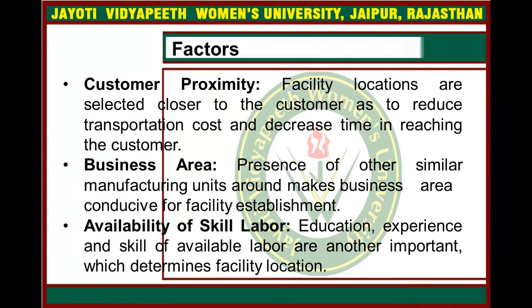In this, facility locations are selected closer to the customer so as to reduce transportation cost and decrease time in reaching the customer. The second one is the business area. In this, presence of other similar manufacturing units around makes the business area conducive for facility establishment. Area of course plays a vital role in the business. And the availability of skilled labor, meaning the education, experience, and skill of available labor, is another important factor which determines facility location.